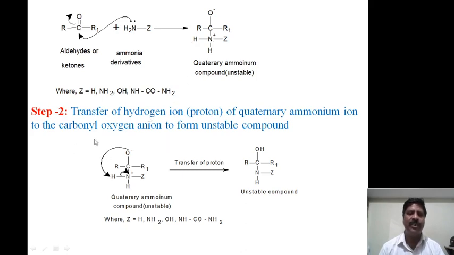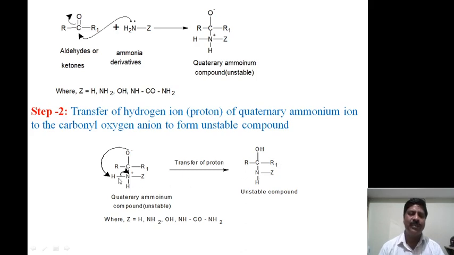The second step takes place: transfer of a hydrogen ion or proton from the quaternary ammonium ion to the carbonyl oxygen anion to form another unstable compound.